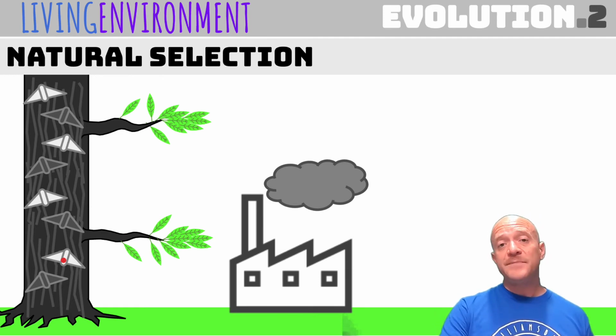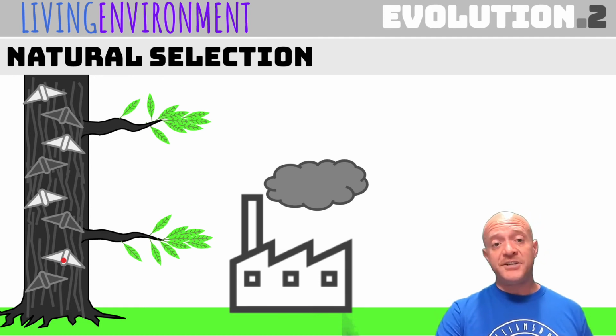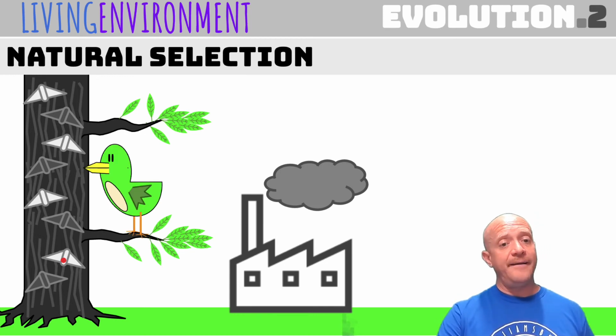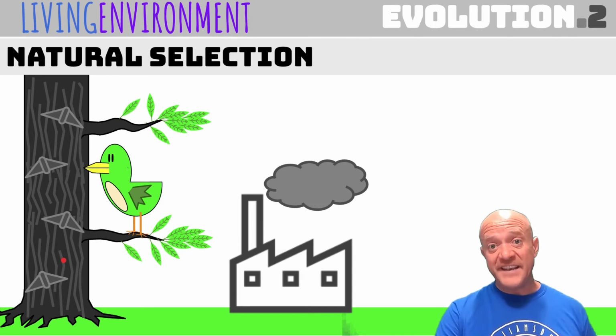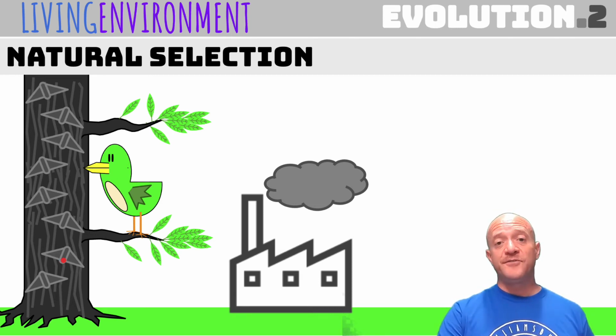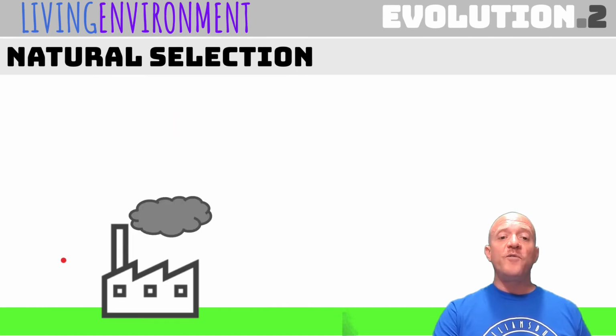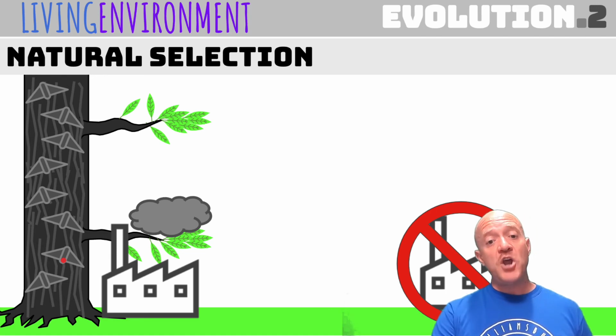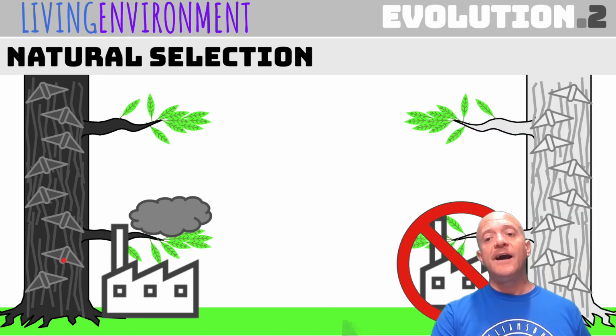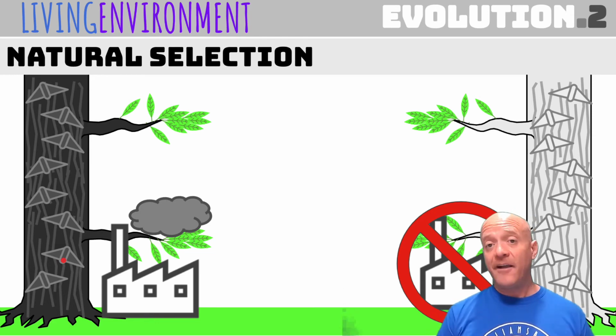So when you had the same types of variations within the peppered moth population, these tree finches would come by and start picking off the lighter colored peppered moths because they could easily see them. So the darker colored peppered moths had higher fitness in this environment, and they were able to survive and reproduce. So over time, when there was pollution, you would see more dark peppered moths because that was a favorable adaptation. They had higher levels of fitness. And when there was no air pollution, you would see lighter colored peppered moths because that was a favorable adaptation and they had a higher level of fitness.